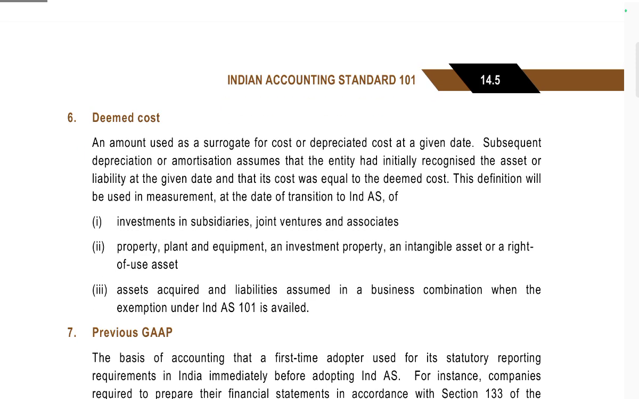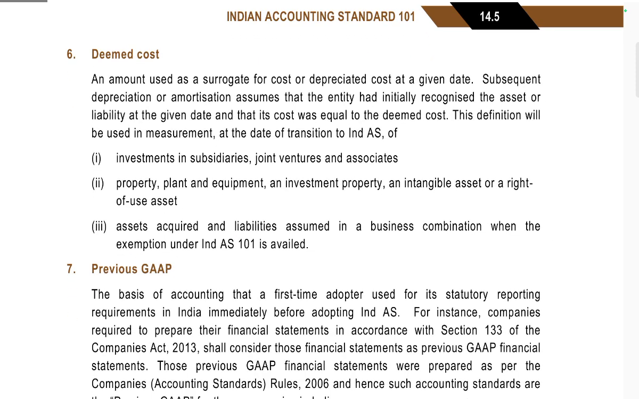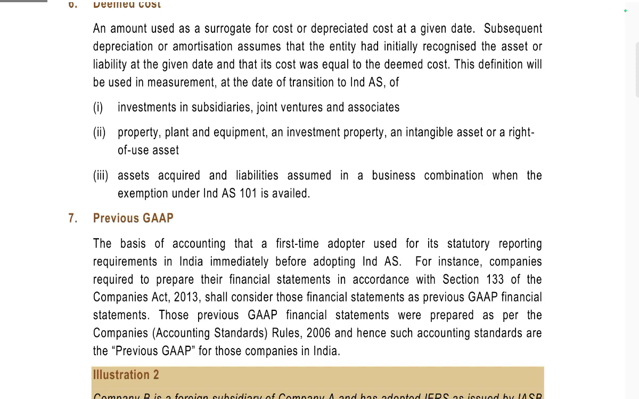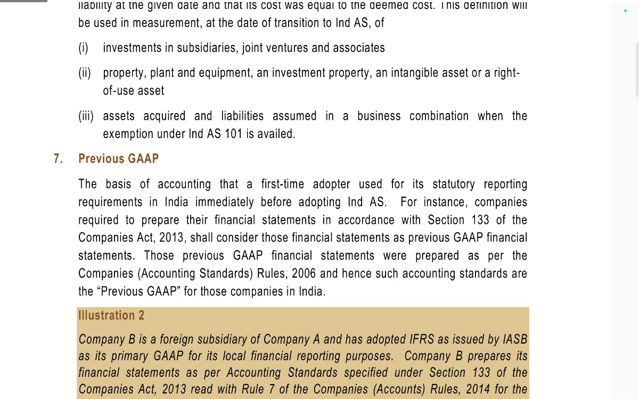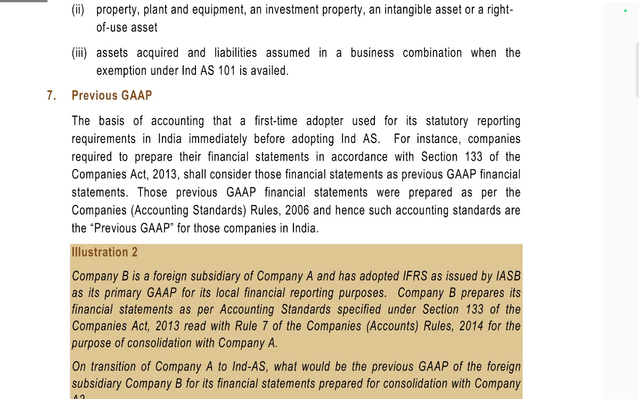Deemed cost: an amount used as a surrogate for cost or depreciated cost at a given date. Subsequent depreciation or amortization assumes that the entity had initially recognized the asset or liability at the given date and that the cost was equal to the deemed cost. The definition is used to measure at the date of transition, 1st April, as the first Ind AS measurement: investments in subsidiaries, joint ventures and associates, property, plant and equipment, an investment property, an intangible asset, or a right-of-use asset; assets acquired and liabilities assumed in a business combination where the exemption of Ind AS 101 is available. Previous GAAP.